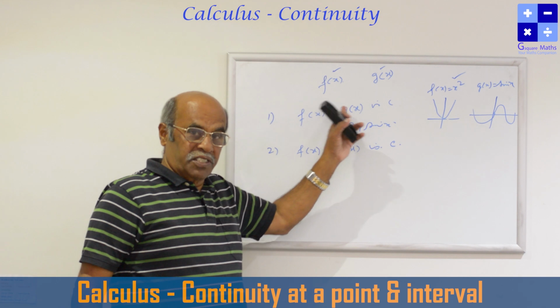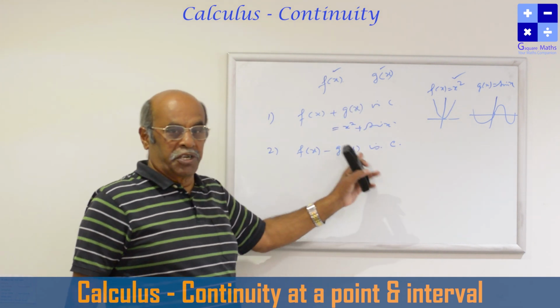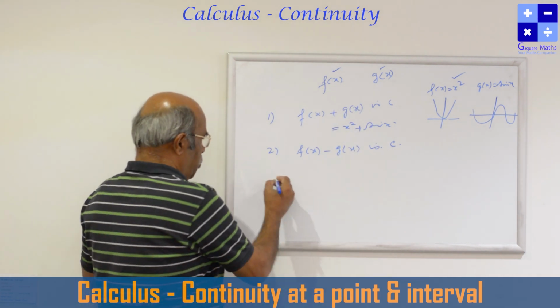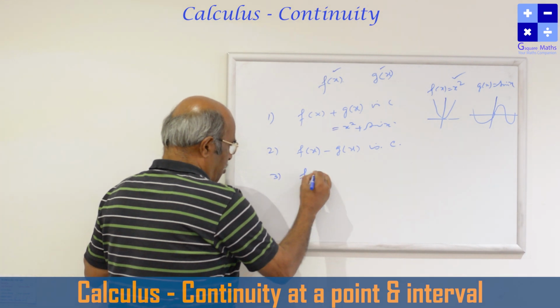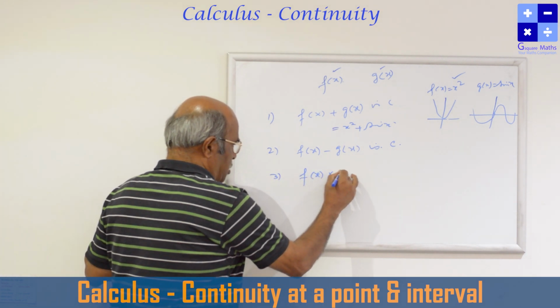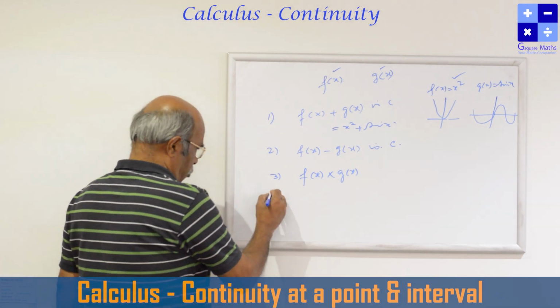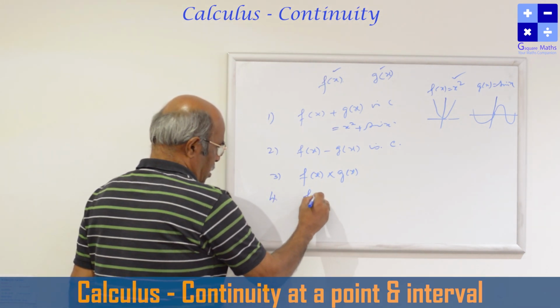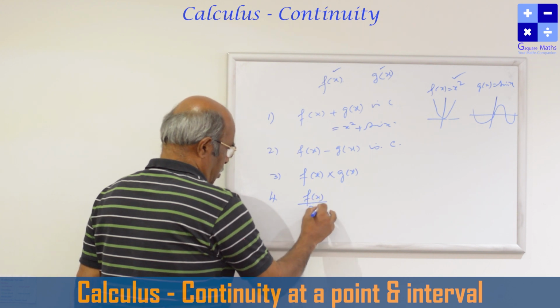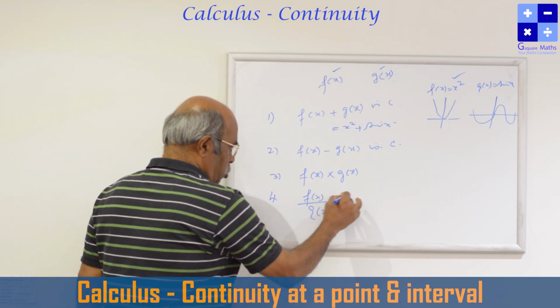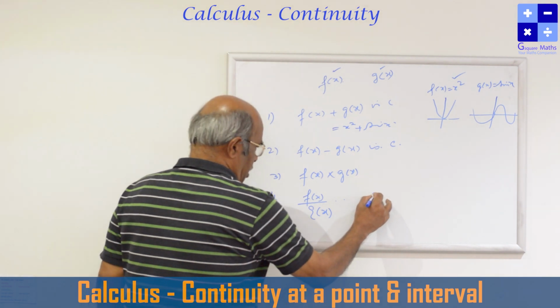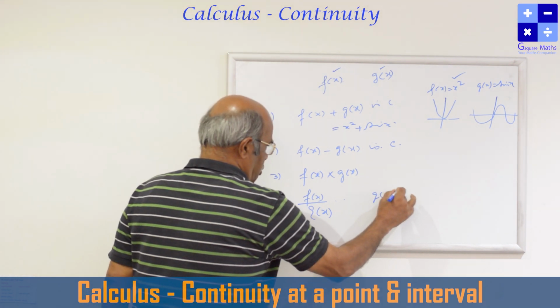Sum of the two continuous functions is continuous. Difference of the two continuous functions is continuous. Third one, the product of two continuous functions is also continuous. Then fourth one, the quotient is also continuous provided g of x is not equal to 0.